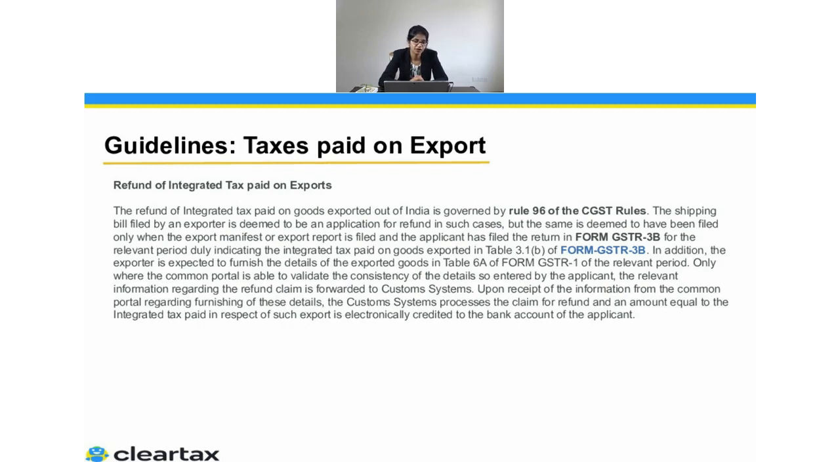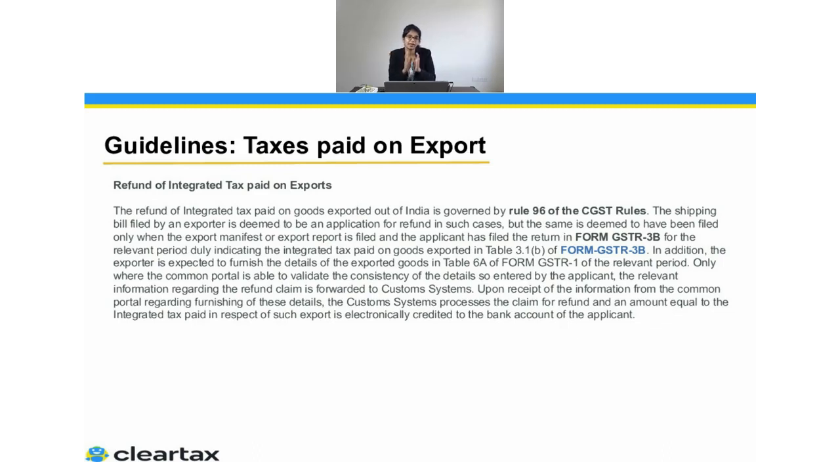Apart from that, there was a clarification or a guideline in respect of the refund of integrated tax paid on exports. So this is in respect of the export with payment of IGST. They say that you don't even have to file an extra application for that. It says the shipping bill filed by an exporter is deemed to be an application for the refund in such cases, but they have to make sure the values in GST 3B and GST 1 are actually tallying.